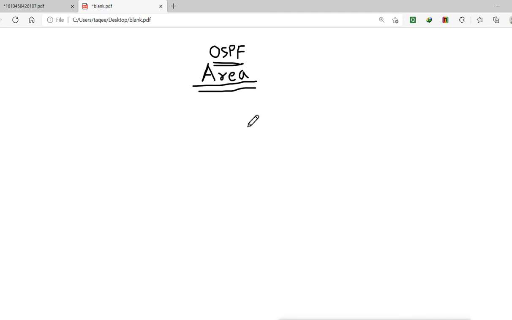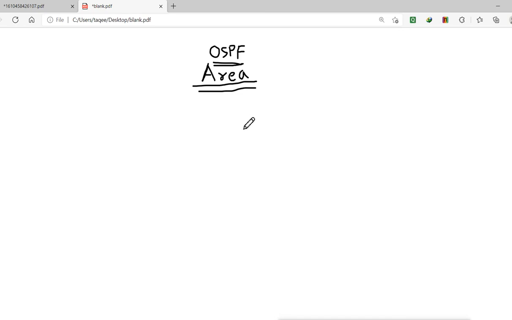Remember, OSPF supports route summarization, which the previous protocols like RIP or IGRP did not support. Now what is this route summarization and how can we do it? It is also called supernetting sometimes. Normally we do subnetting, but we can do route summarization also, and it is sometimes called supernetting.